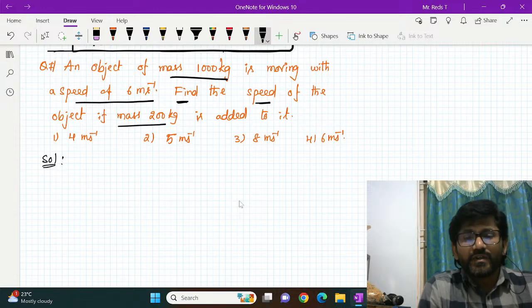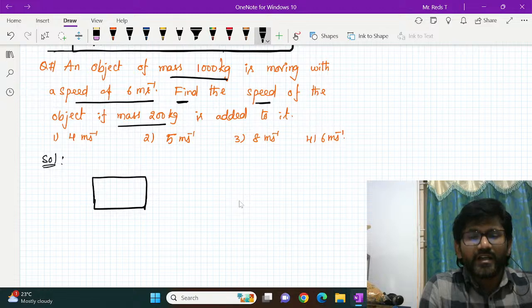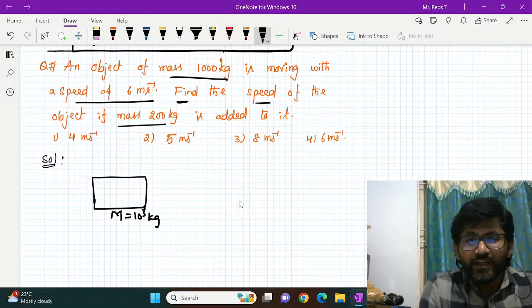Here you have to understand that, let us say there is a big mass of 1000 kg. You can say there is a trolley or big trolley or a block or whatever it is. This is a mass capital M, which is equal to 1000 kg. Initially it is moving with the velocity v1, which is equal to 6 meters per second.